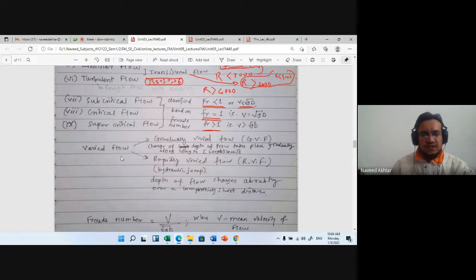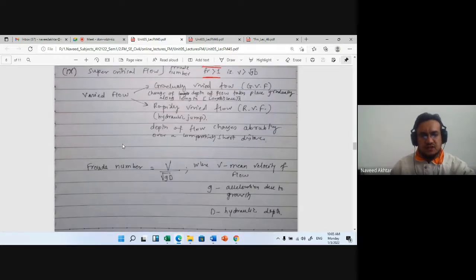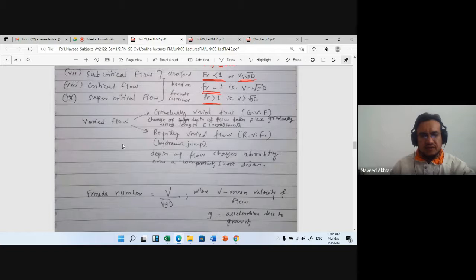If the Froude number is less than 1, it is subcritical. If the Froude number is equal to 1, it is critical flow. If the Froude number is greater than 1, it is supercritical flow. Channel flow is due to gravity, and the Froude number is the ratio of the inertia force to the gravity force.